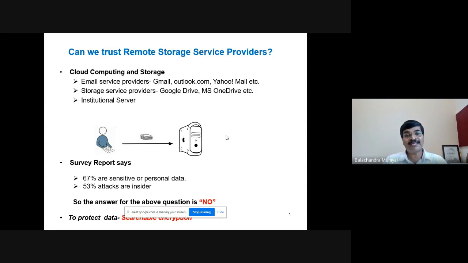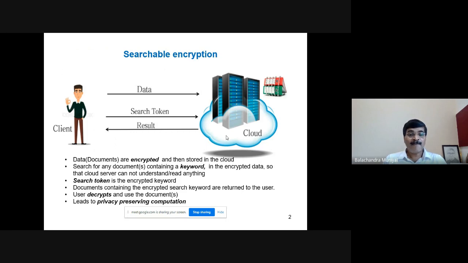So, to protect your data, one of the solutions is searchable encryption. In searchable encryption, your document collection is encrypted and then stored in the cloud. It is the responsibility of the user or client to encrypt all the documents before storing them.